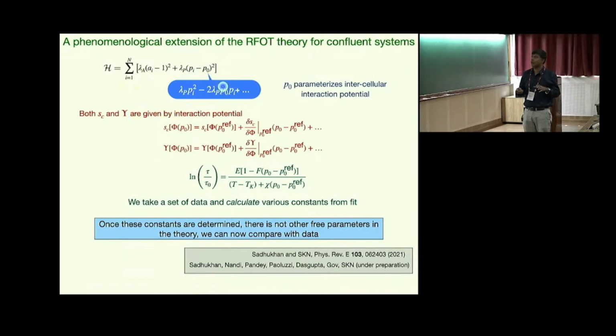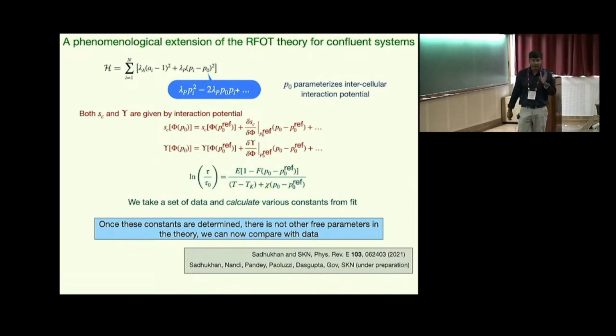So I can write down an interaction potential which depends on P naught, and then expand it very close to a reference P naught, which is P naught reference, and keep only linear order terms, and then go through a similar argument as in the last slide, and write down the relaxation time as a function of something like this, where E, F, P naught reference, T_K and chi are all constants that one needs to calculate.